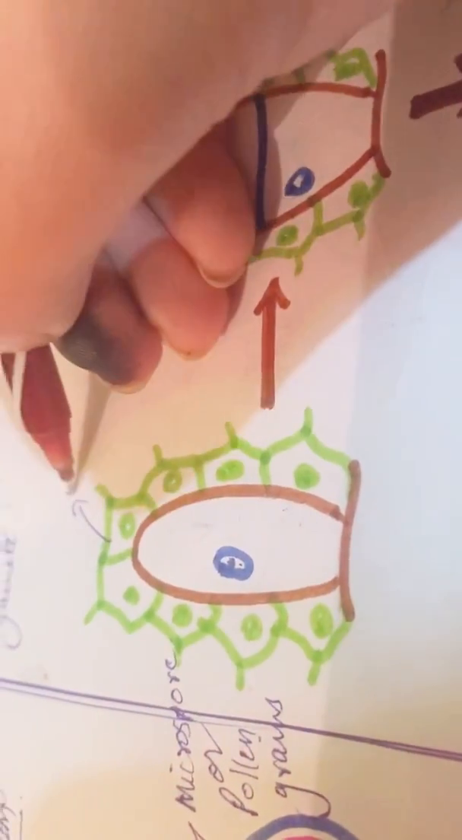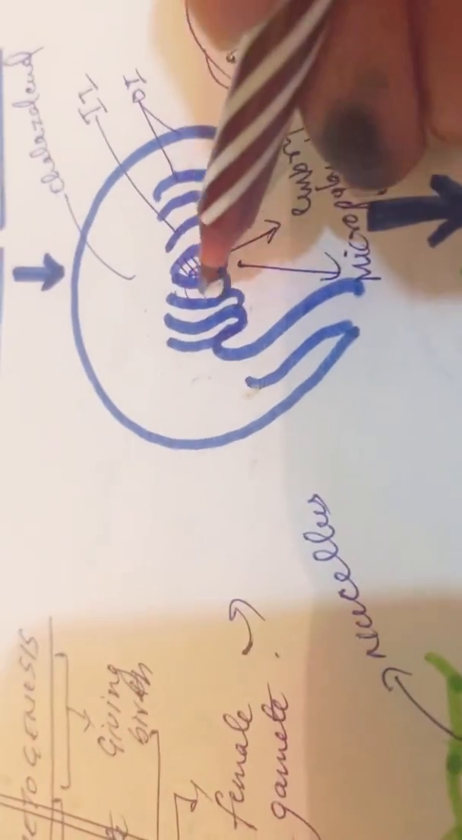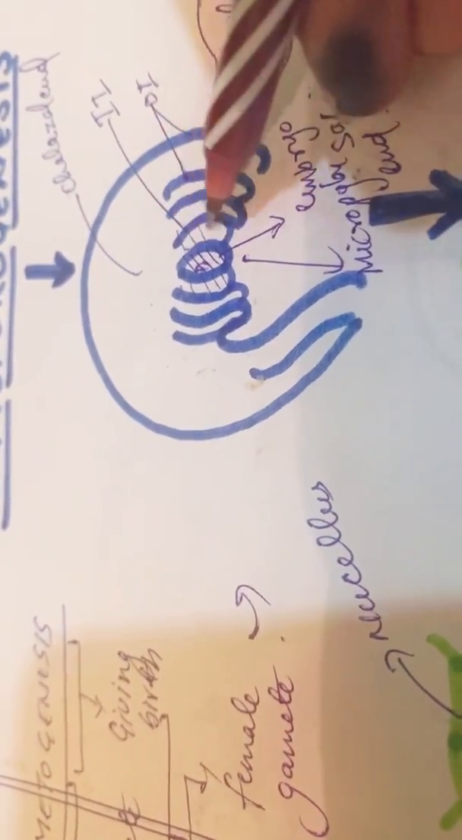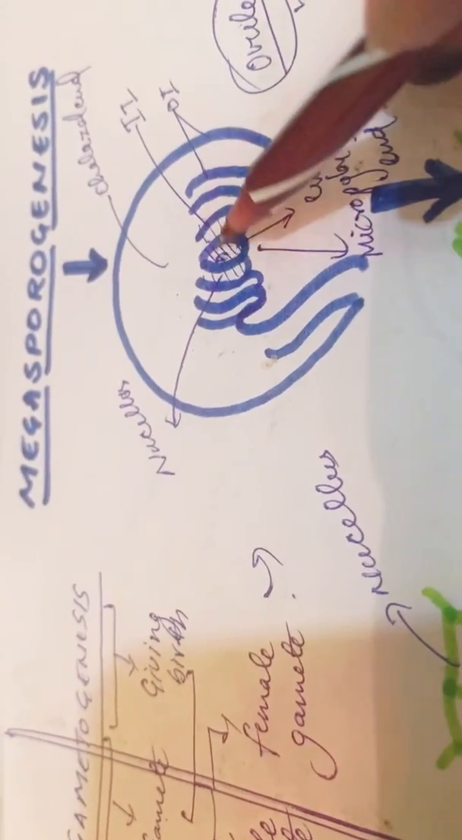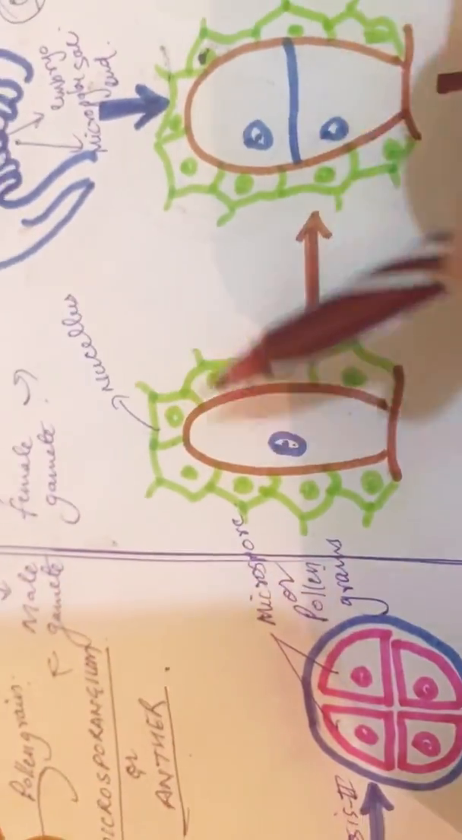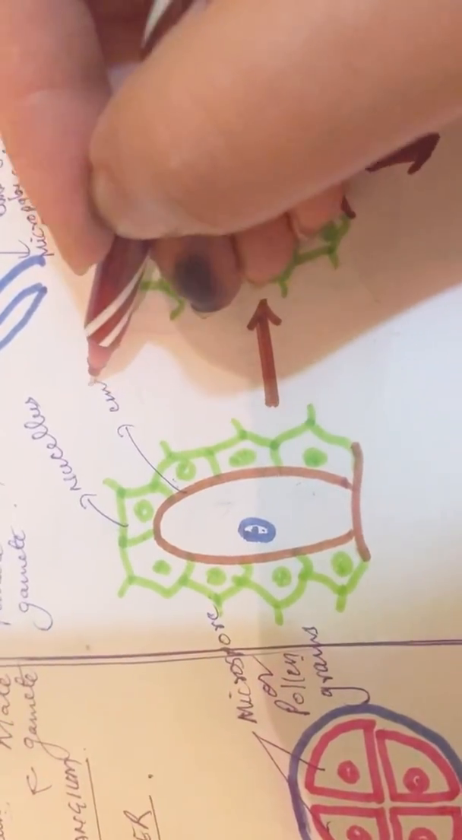This is the layer called nucellus. Here if you see this layer, this is nucellus. I told you what the function of nucellus is: nucellus provides nourishment to the growing embryo sac. Similarly here, this is nucellus, and this is the embryo sac.